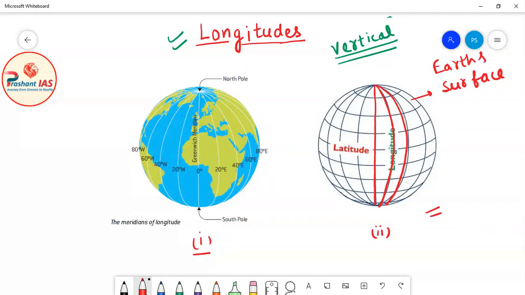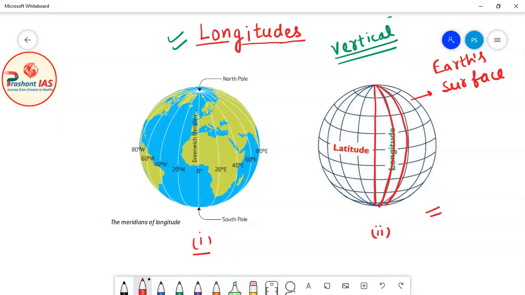And definitely these lines are imaginary. Imaginary means these lines do not exist in reality. These lines do not exist in practical world. We have just imagined these lines, and I have told you why we have imagined these lines, because we wanted to tell our location to other persons.